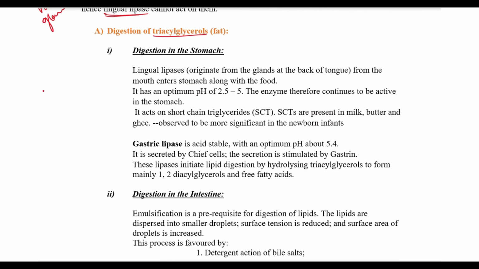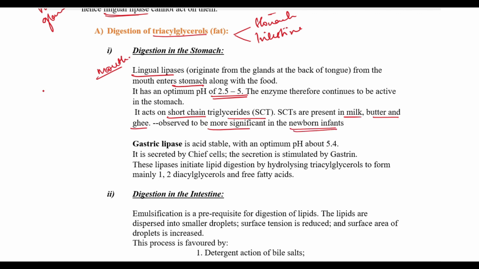Digestion of triacylglycerols will occur in the stomach and intestine. Firstly, in the stomach, the lingual lipases from the mouth, which were inactive, now come to the stomach and are active at an optimum pH of 2.5 to 5. It acts on the short chain triglycerides, also called SCT, which are usually present in milk, butter, and ghee. This action is more significantly seen in newborn infants. The digestion of lipids also occurs even in the absence of the pancreatic lipases.